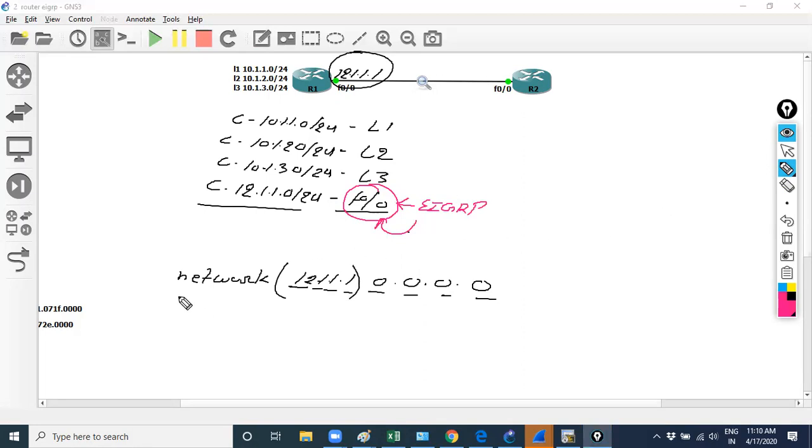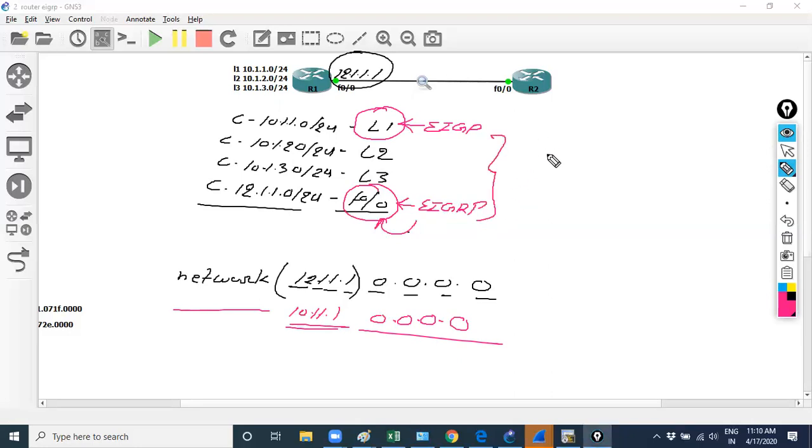Suppose I just use the network command like 10.1.1.1 with the same wildcard mask. Then what will R1 check? R1 will check the complete IP address, where it's configured. It's configured on L1. So I will enable the EIGRP process over here also. Okay, now it's time to advertise the network. Suppose they just become neighbors. Now it's time to advertise the prefix.